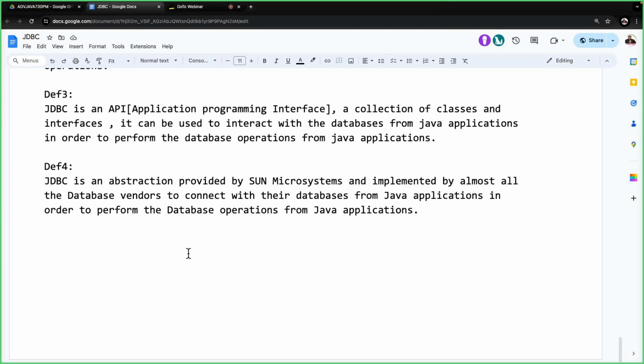Yes, sir. All of you are getting clarity on this point or not? Nothing, sir. It is just given in simple words here, so easily we can understand it now. Finally, what's the meaning of JDBC? JDBC is an abstraction provided by Sun Microsystems and implemented by all the database vendors, to allow JDBC developers to connect with their databases from Java applications in order to perform database operations from Java applications. That's it. Understand this point here?